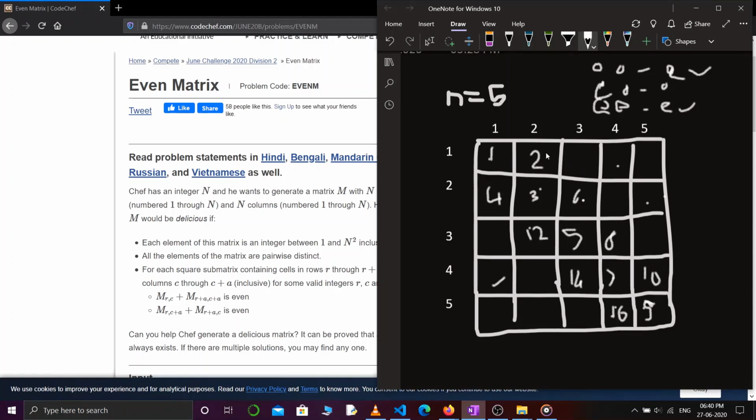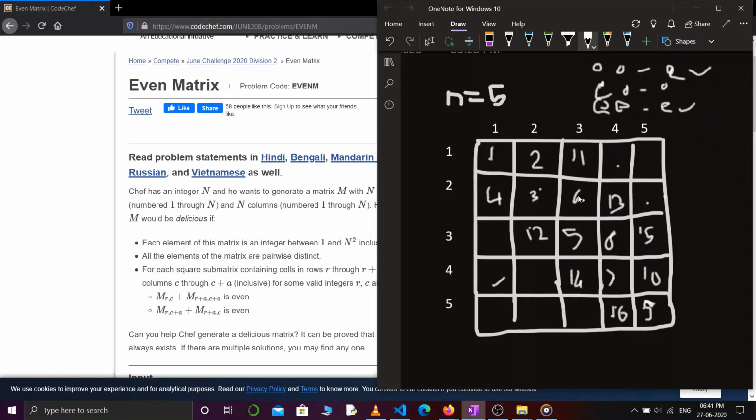Now let's say I'm at this position, then according to my second condition, this cell and this cell, their summation should be even. And if we want an even sum, then if I'm using odd over here, then I have to use odd over here again, right? So the next odd number is 11. If I am using an odd number over here, then the diagonal number should be odd as well. So 13 and 15.